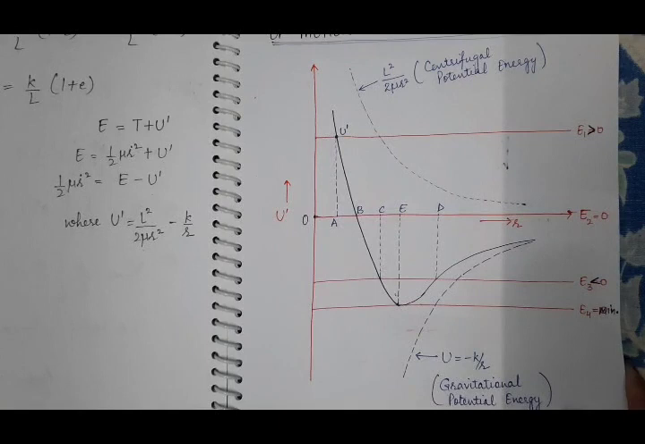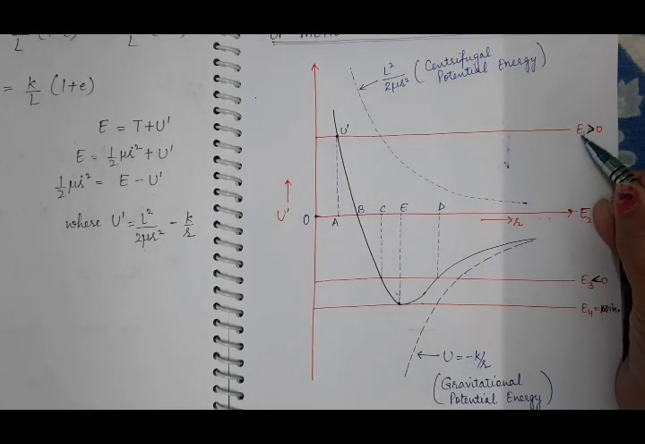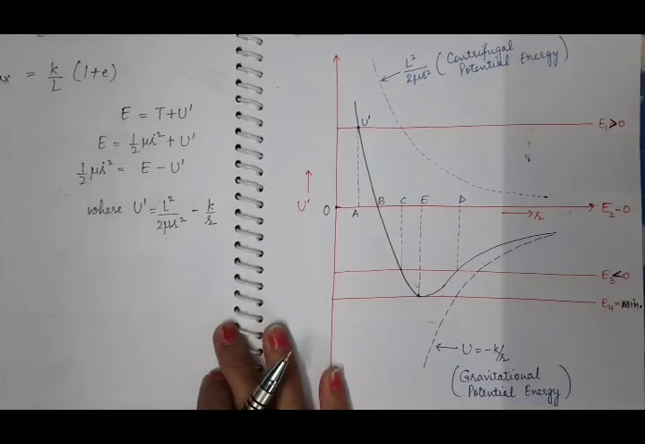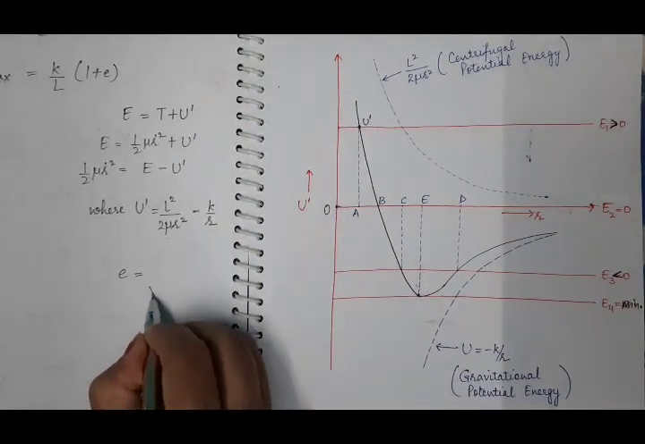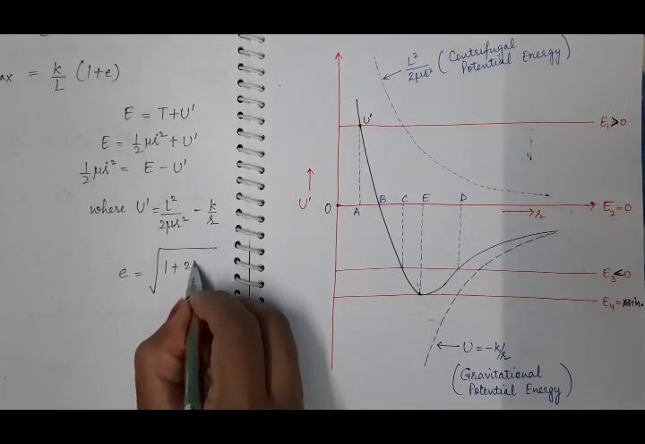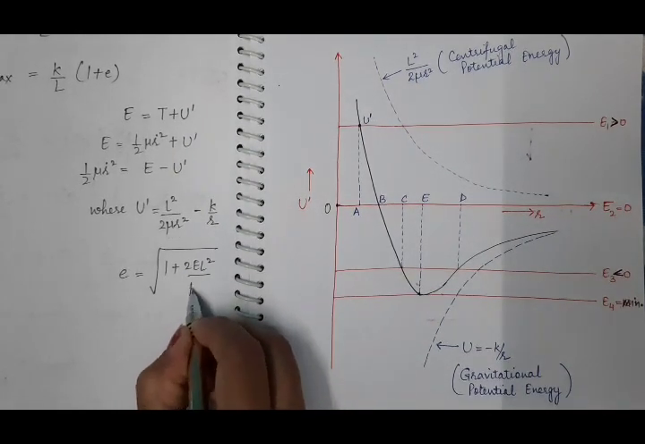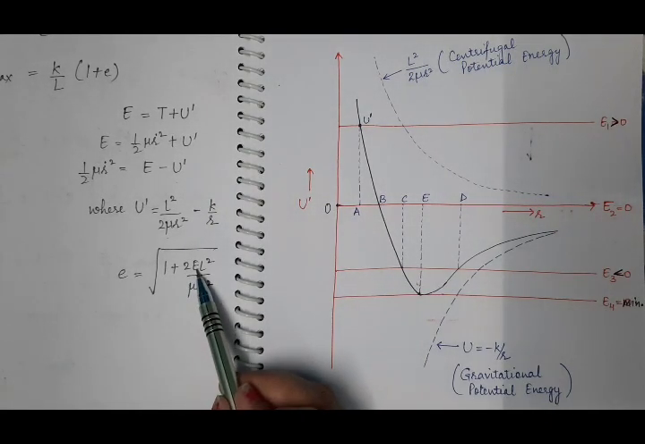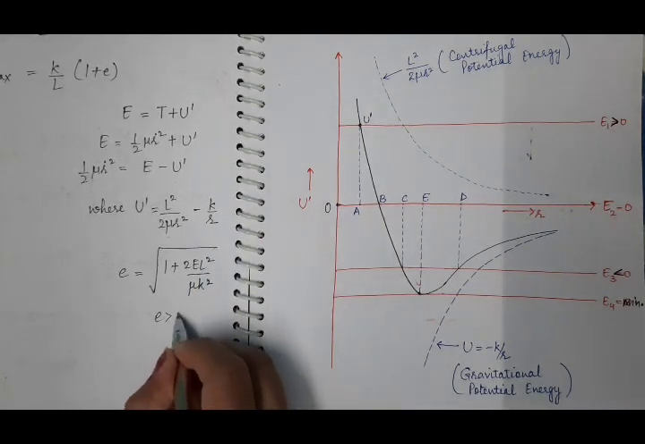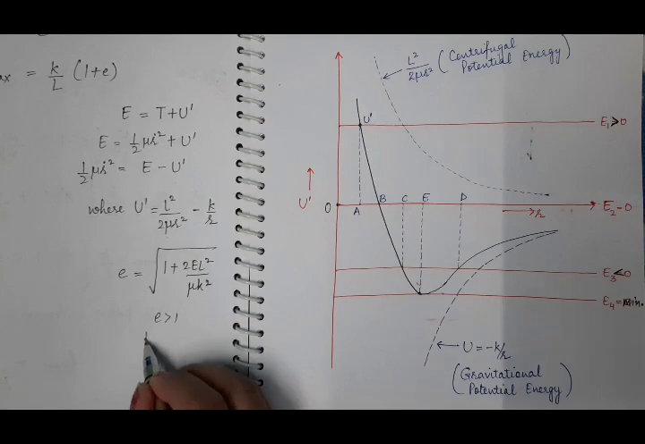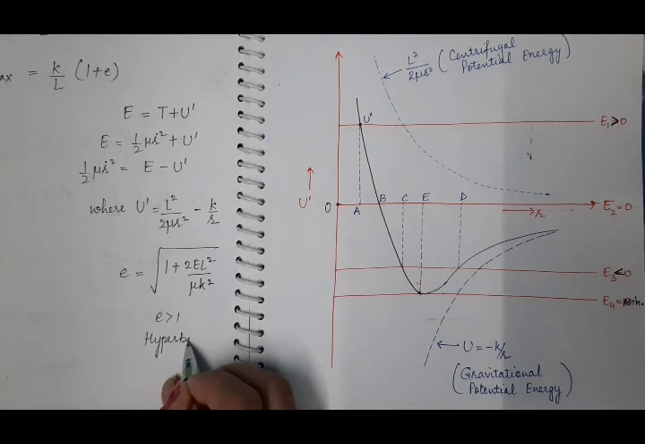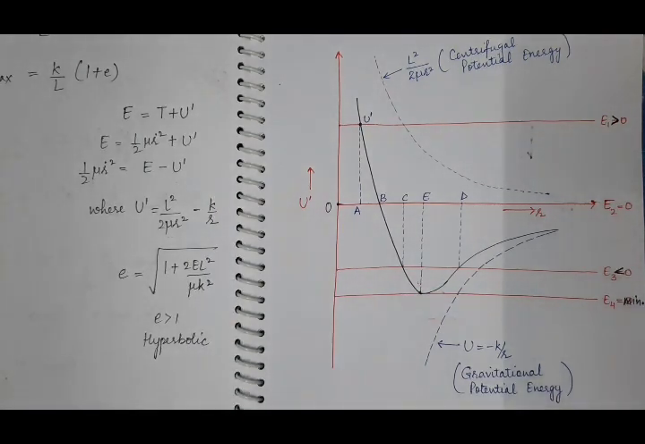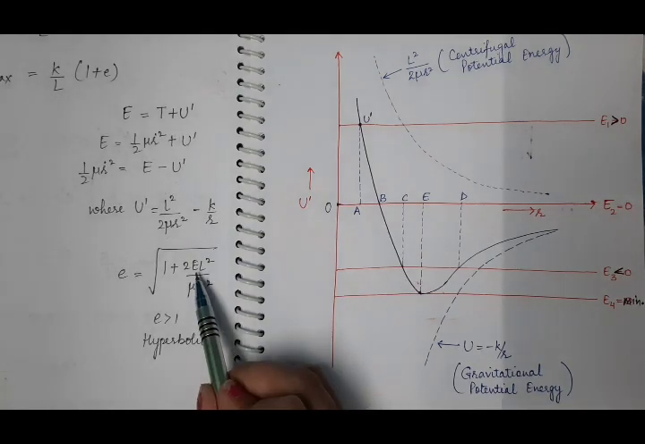So the first case is when energy E is greater than 0. We know the relation between eccentricity and total energy: e = 1 + 2EL square by mu k square. If this energy is greater than 0, then 1 plus some positive term means e is greater than 1, and e greater than 1 means there will be a hyperbolic path. So a particle or body covers a hyperbolic path when its energy E is greater than 0.